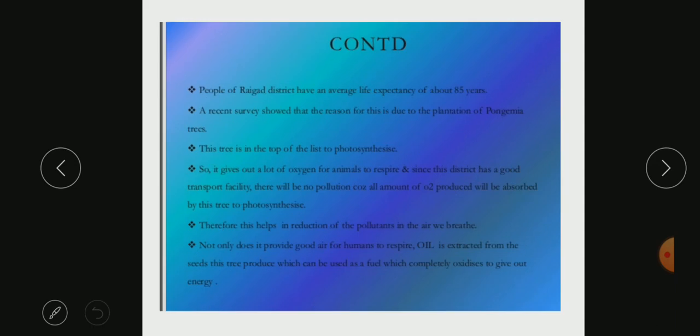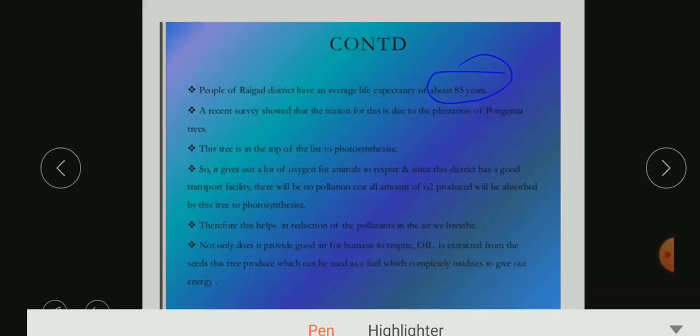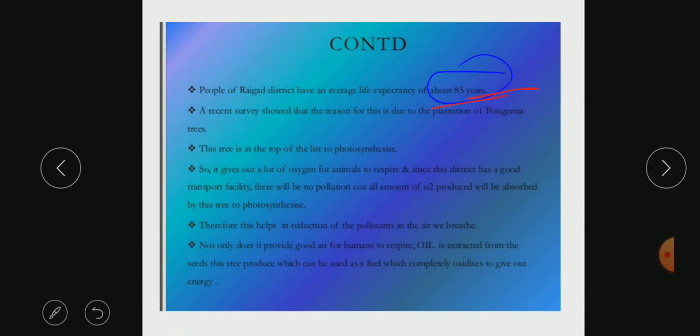So people in Raigad district of Maharashtra prefer to sleep under this tree, and they prefer to get fresh air. When the life expectancy, that is the average life of these people, was calculated, it was found to be around 85 years, which is actually too much, because nowadays 85 years is very much. But they have a very healthy life. A recent survey asked how Raigad people have got a higher life expectancy. It was found that they have planted trees around their homes.